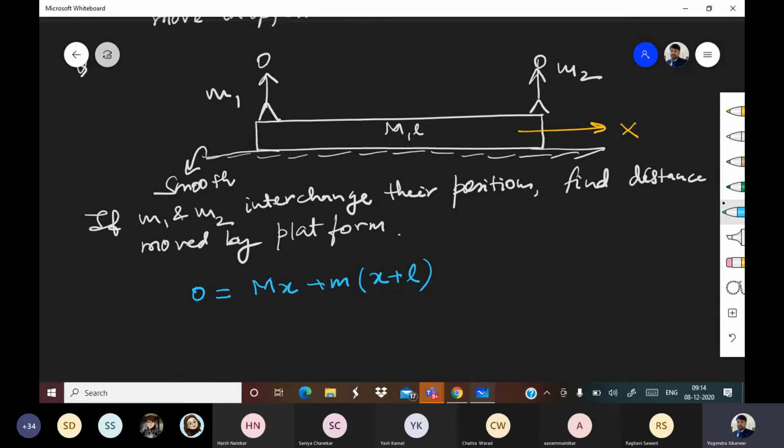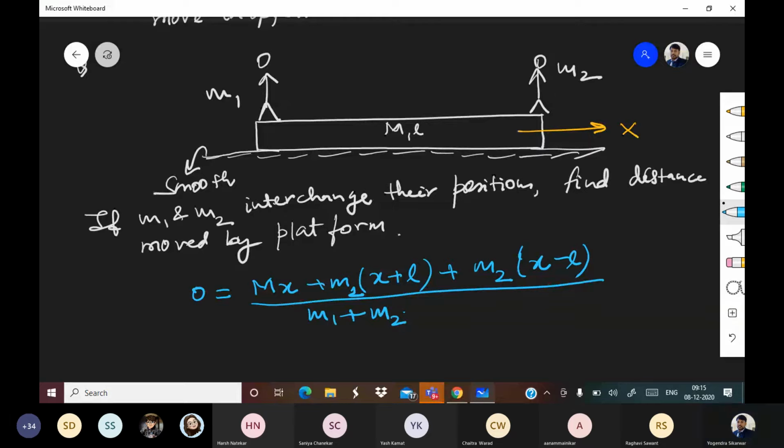Right. Now this is M1. What about M2? So let us see. For M2, what will happen? M2 will move X due to platform, but minus L due to its own motion, upon total mass M1 plus M2 plus capital M.